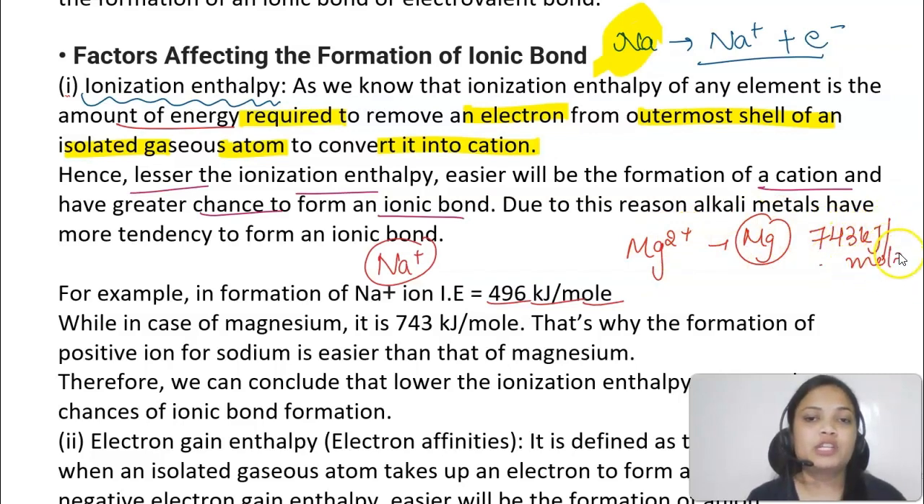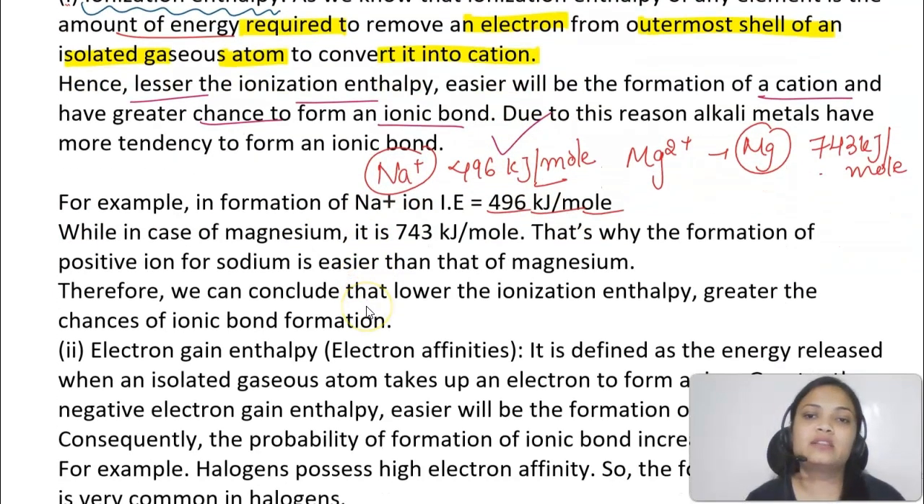So where is the energy less? In sodium ion formation. So if I ask you whether sodium ion formation would be easier or magnesium ion formation would be easier, by looking at the value of ionization enthalpy, you will say that the formation of a positive ion for sodium is easier than that of magnesium.